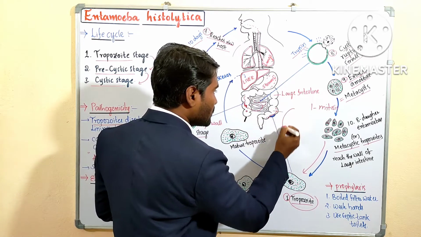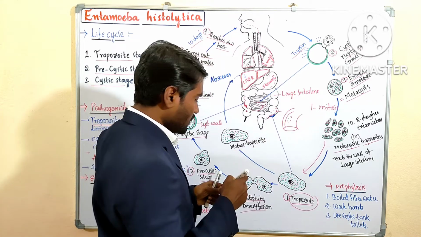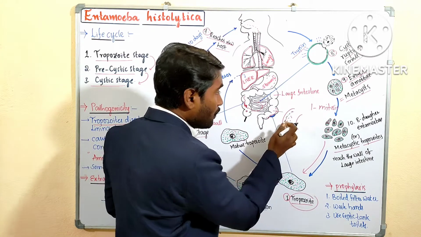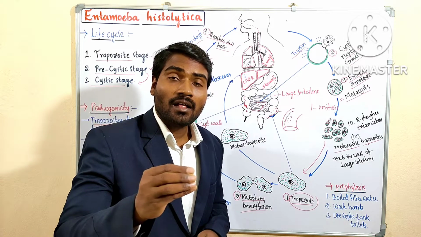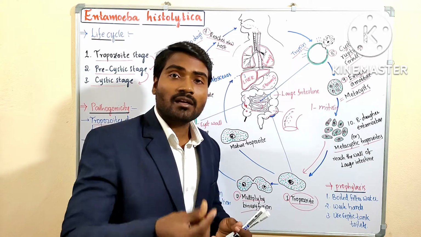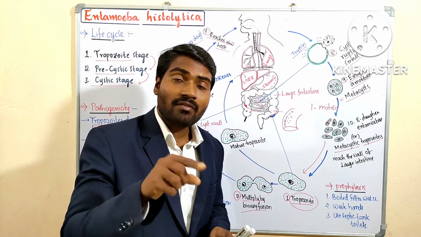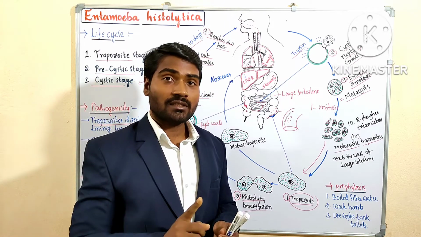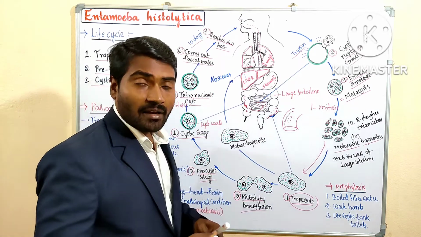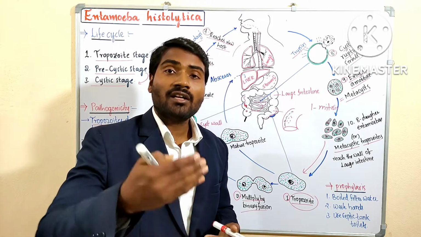If we take a larger view of the large intestine, you know, the mucosa. Here the trophozoites are present. Okay, and this is the mucosa. Now they are rupturing the mucosa here. Because of rupturing the mucosa, the blood vessels get ruptured, blood may be released, blood may clot, and they feed on that content, especially RBCs. Hence, food vacuole having RBCs. In the first class we have discussed. Okay, so rupturing the RBC plasma membrane. Because of this reason, the fecal matter contains RBC, clotted blood.